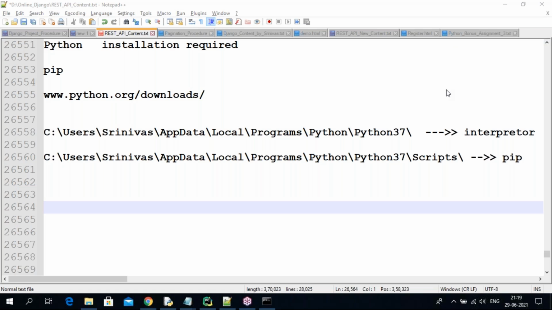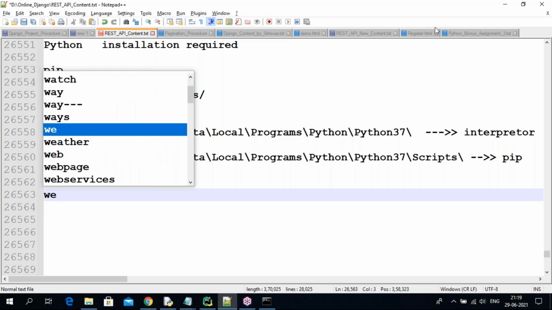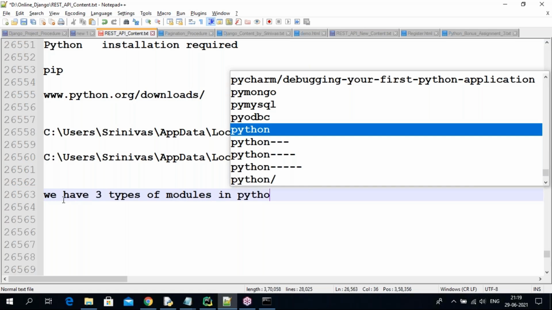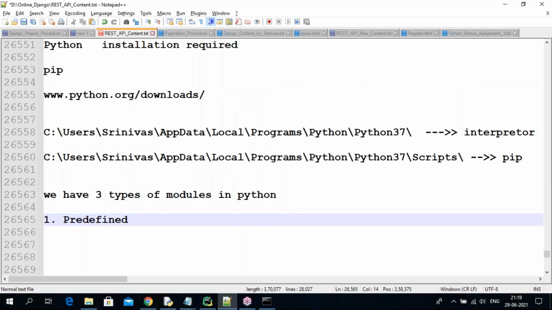We have the 3 types of modules, guys. In Python we have 3 types of modules. One is predefined, also called built-in modules.